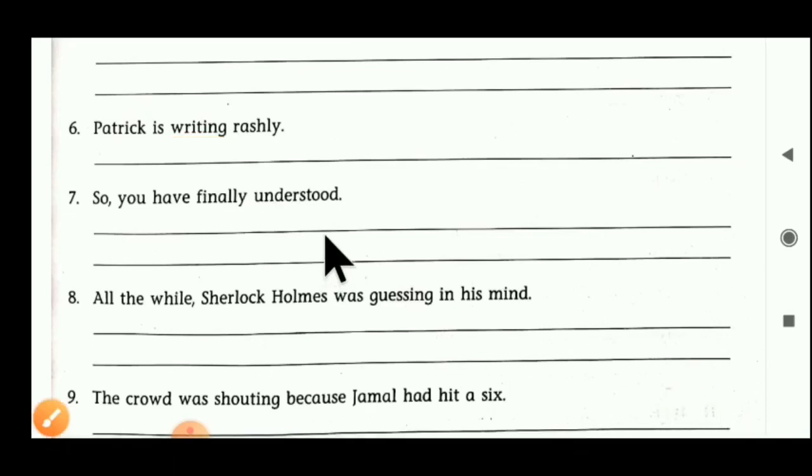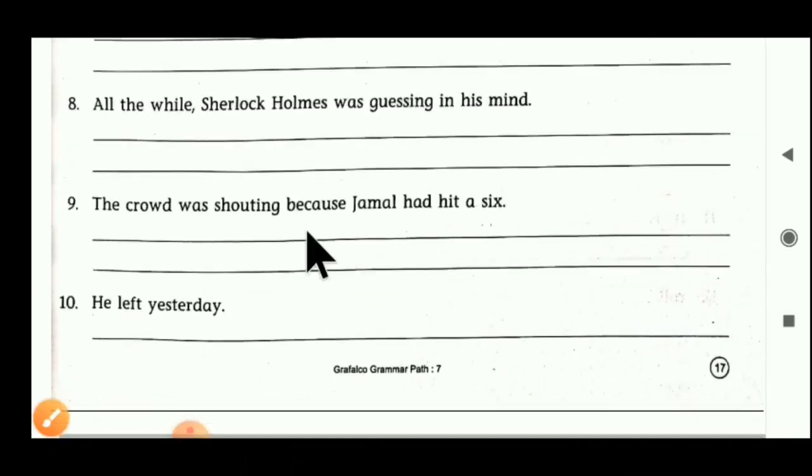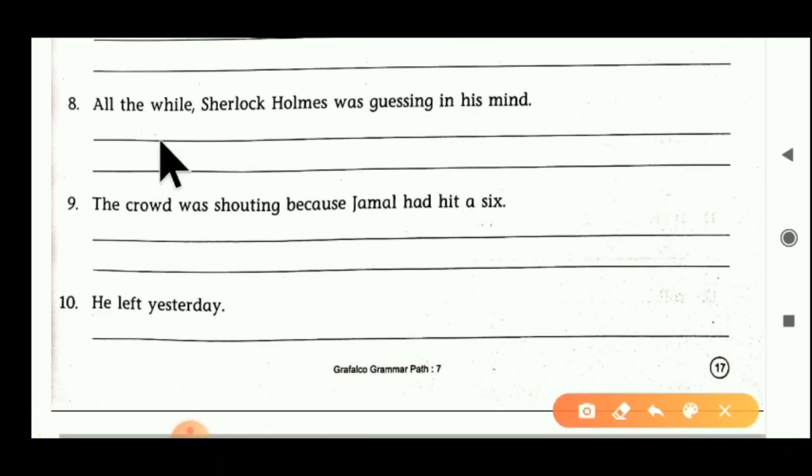Now the next sentence, number 8. All the while Sherlock Holmes was guessing in his mind. Guessing is an intransitive verb here. We have to convert it into a transitive verb. Ask the question with what: what was Sherlock Holmes guessing?